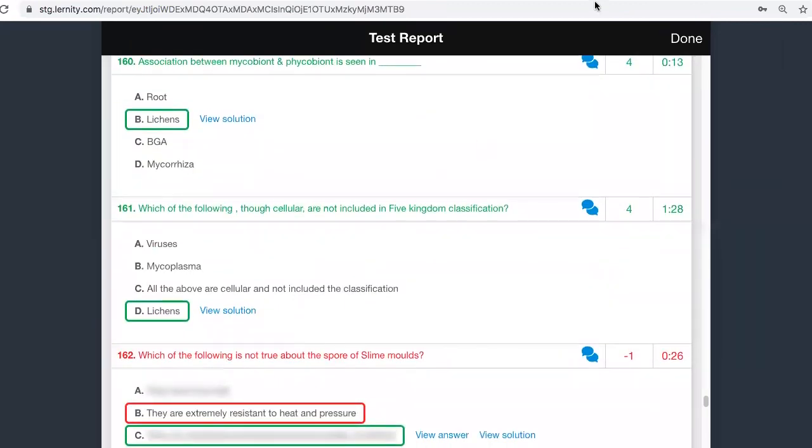161. Which of the following, though cellular, are not included in the five kingdom classification? Mycoplasma is cellular, but it is included in the five kingdom classification. Here the question is, BGA is blue green algae.